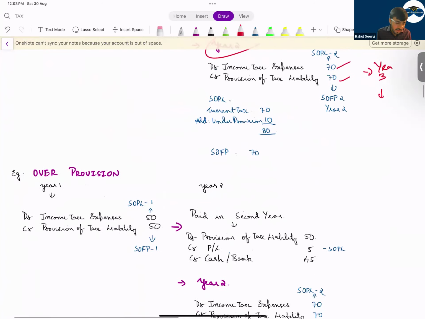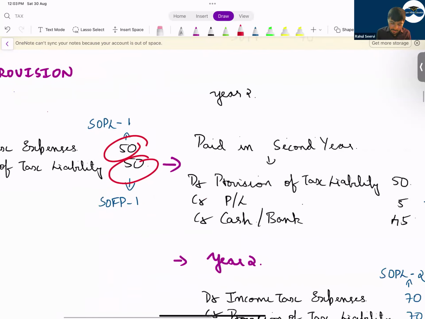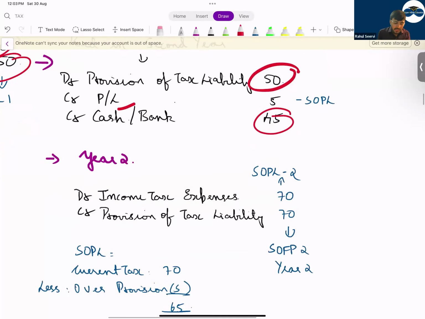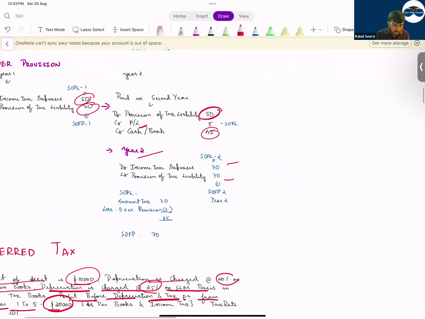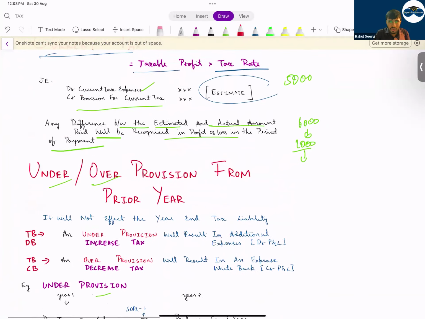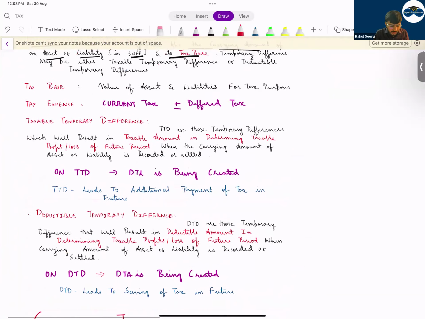The cycle will continue. Over provision means what? In the current year you have recorded 50 as the expense, but next year you are only paying 45. If you're paying 45 but you have recorded an expense of 50, that means 5 is an income for you in the P&L. So you credit it to P&L because in the previous year we recorded more income tax, this year we are recording less. In year 2 income tax also will be there, you will record that normally. So with this, your under and over provision is clear. This will not be tested. Under and over provision I have not seen in your SBR. If you get it, you should be able to attempt and write it.